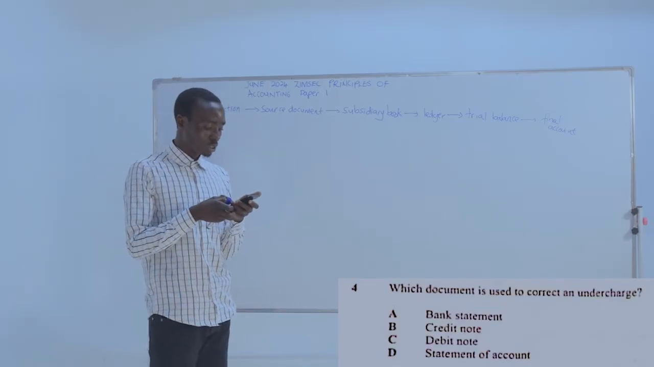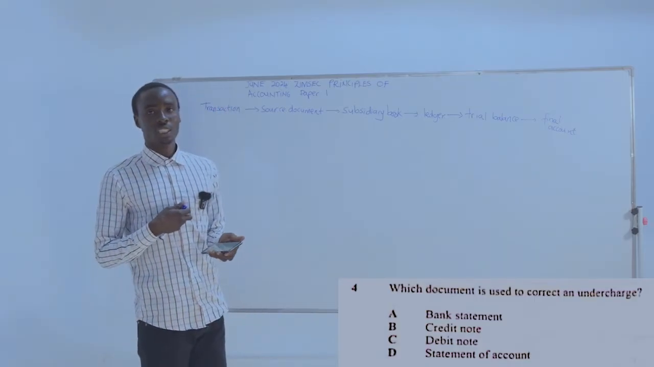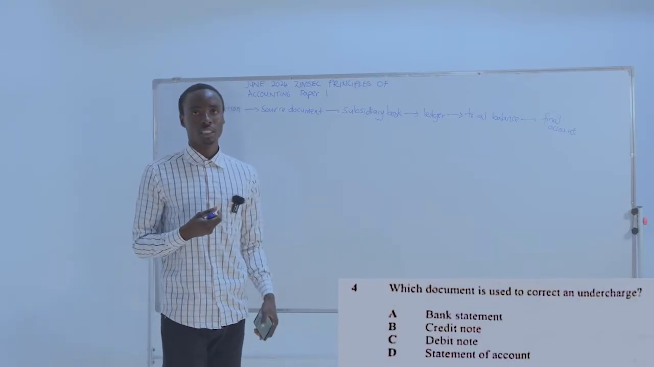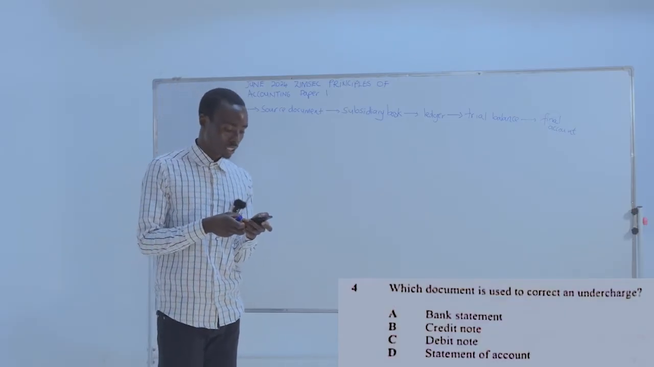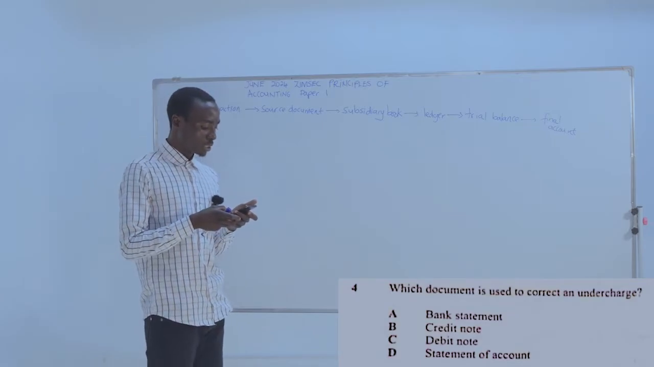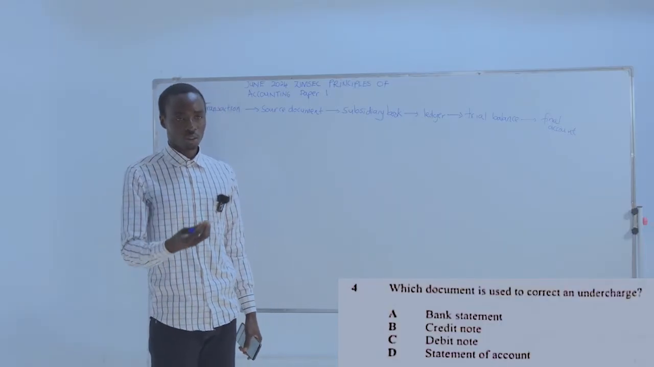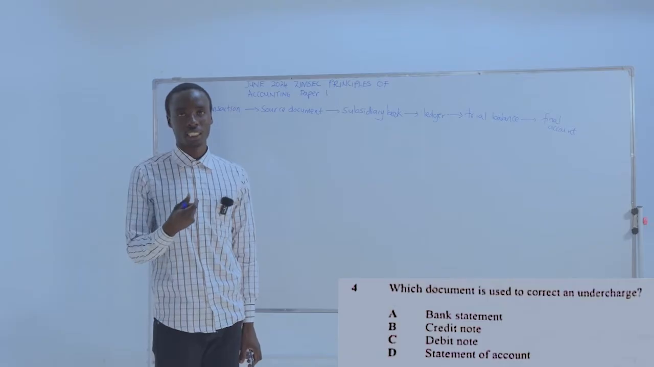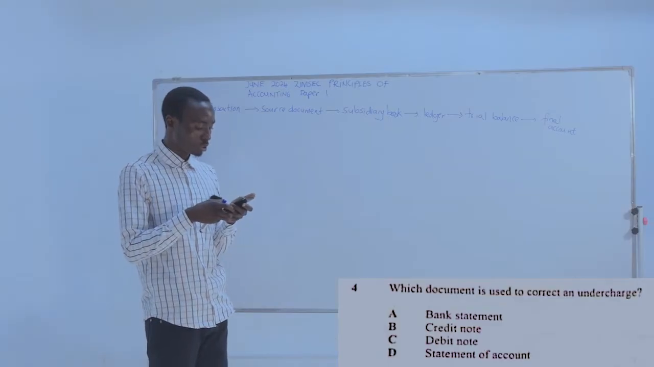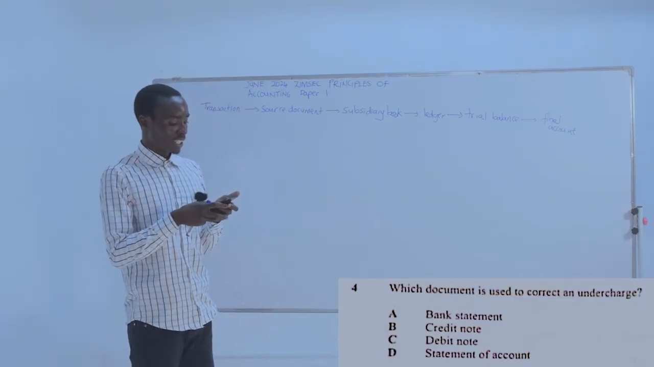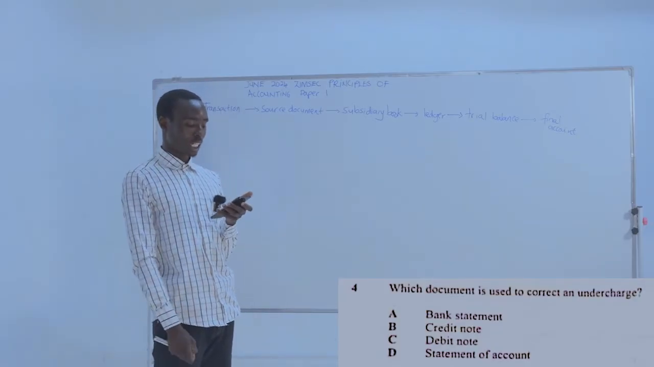So it is not used to correct an undercharge. Then B, we've got a credit note. A credit note is a document that is used to correct an overcharge. That is the use of a credit note. Right? C, we've got a debit note. A debit note is the statement or a source document that is used to correct an undercharge, which is the correct answer. Then D is a statement of account. It's wrong. It is not used to correct an undercharge. So our answer is C, a debit note, which is a statement that is used to correct an undercharge.